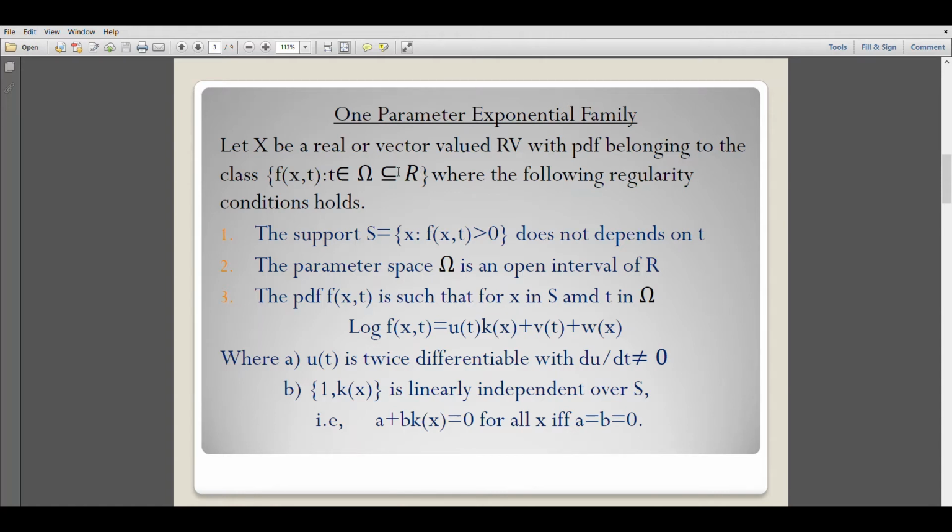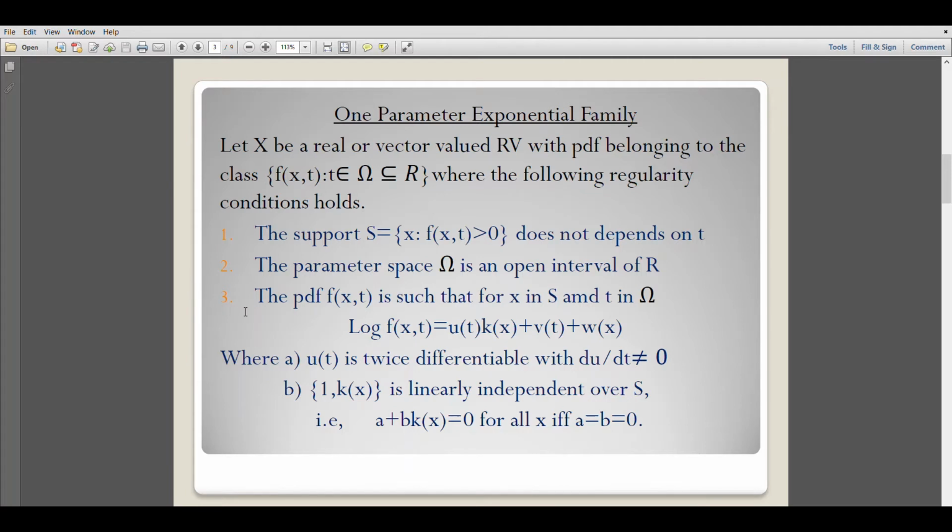So the first condition is that the support S, equal to the collection of all x such that f of x comma t greater than 0, does not depend on t. And the second condition is that the parameter space omega is an open interval on real numbers. So it should be an open interval.